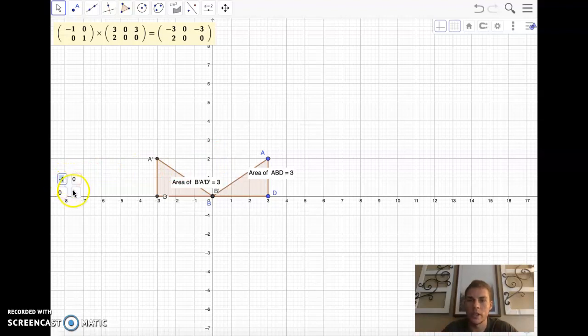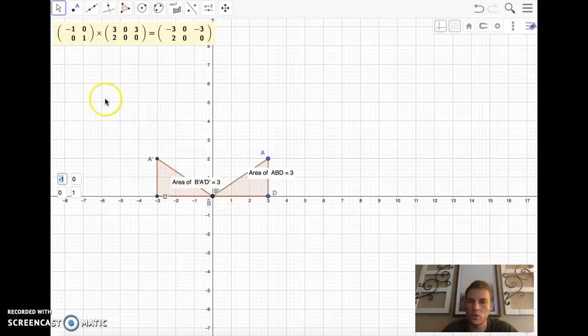Now, let's take the determinant of this and see what happens. So we have -1 times 1 is -1, minus 0 times 0. So our determinant is -1. But we also see that the areas are the same. So this is the first time we haven't gotten a determinant of just 1. So that's interesting. We'll keep that in mind.